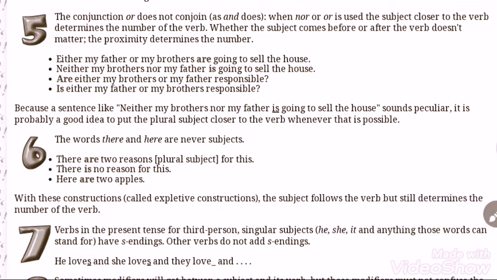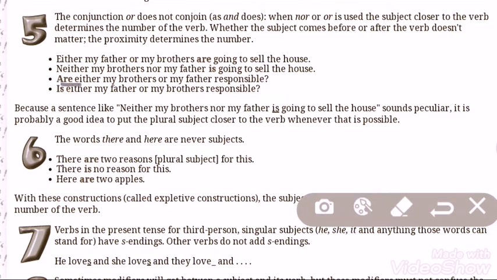In the next sentence you see, are either my brothers or my father responsible? As it is near my brothers, that's why my brothers is deciding the verb are.